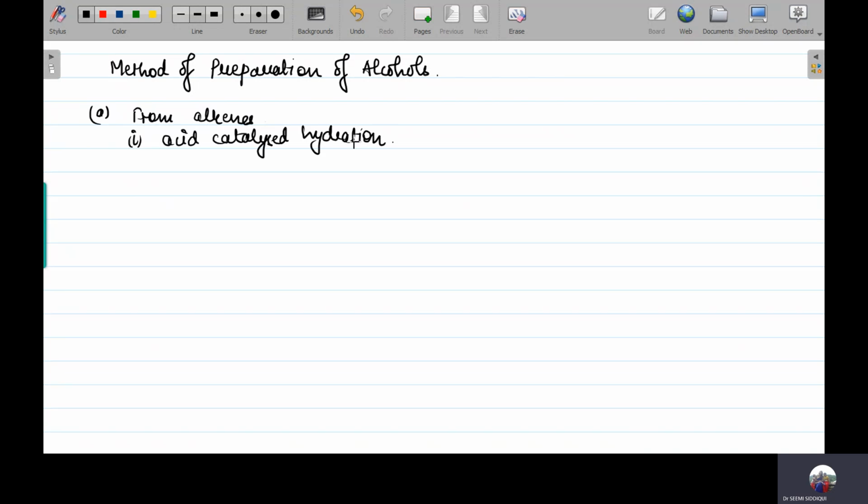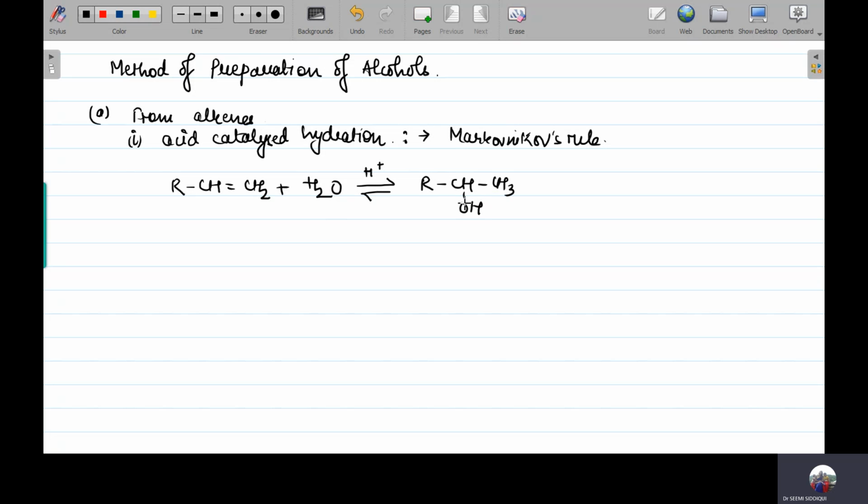Now in this acid catalyzed hydration method, always remember that whatever addition is going to take place, that is going to take place according to Markovnikov's rule. Let's look at the reaction. I have taken an alkene. In this, a water molecule is being added. It will be a reversible reaction. Directly you are going to get an alcohol.